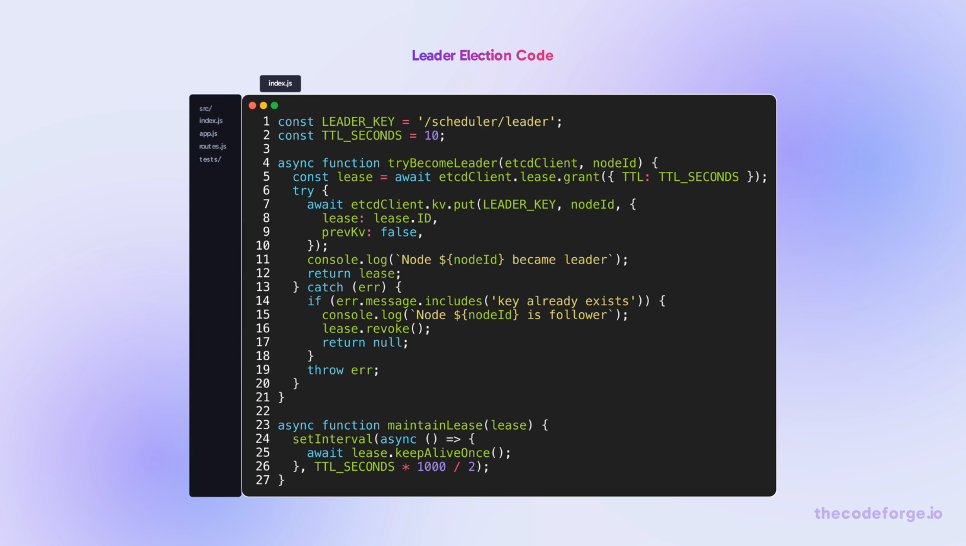Here's the leader election code using etcd. We grant a lease with a TTL, then try to create the leader key. If it already exists, we become a follower. The leader must keep the lease alive by renewing it periodically.